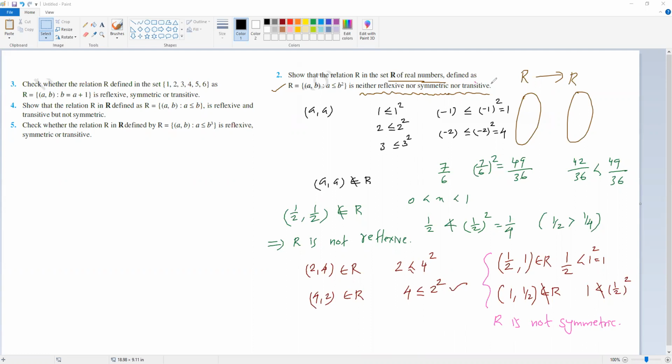Now the rest is remaining. You have to prove that it is not transitive. Try to find one counter example. You try yourself, because if I say it, there is no meaning in that. Whenever you want to prove it is not something, you have to show the counter example. So one example is enough. So reflexive नहीं है proof किया, symmetric नहीं है proof किया, अभी transitive नहीं है करके proof करना.